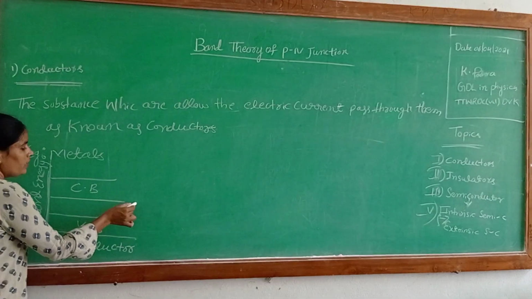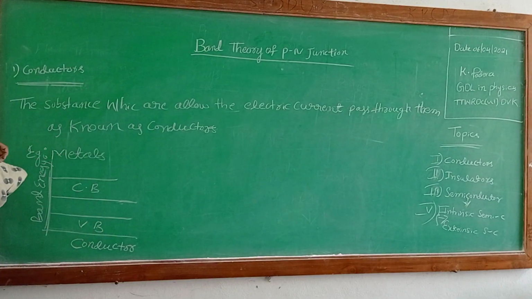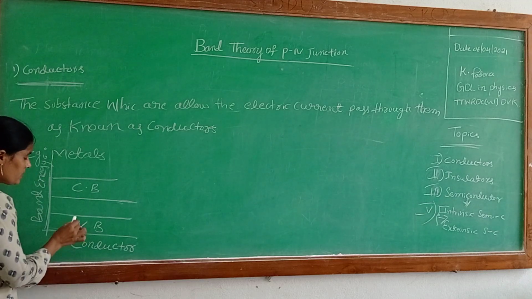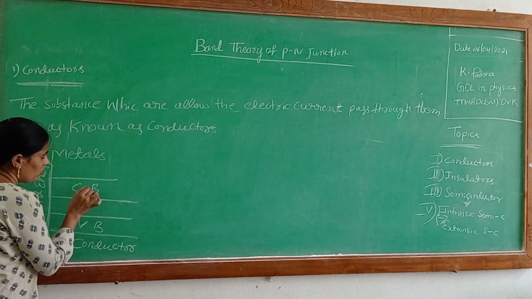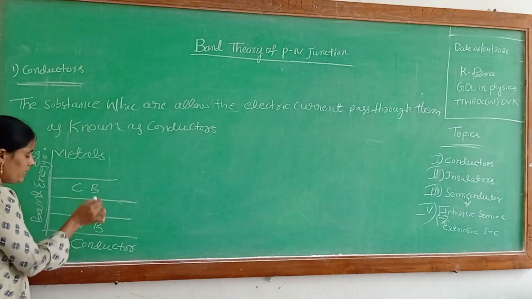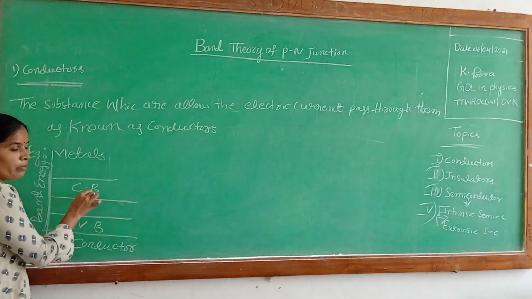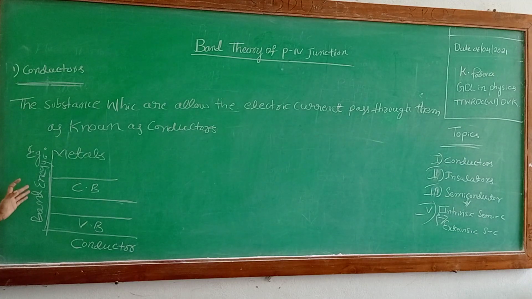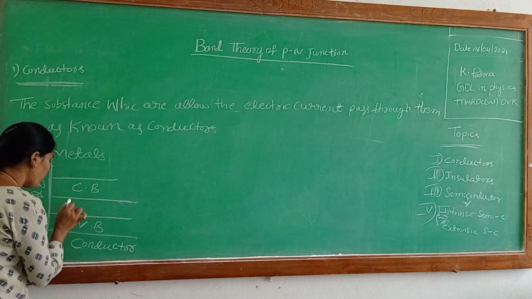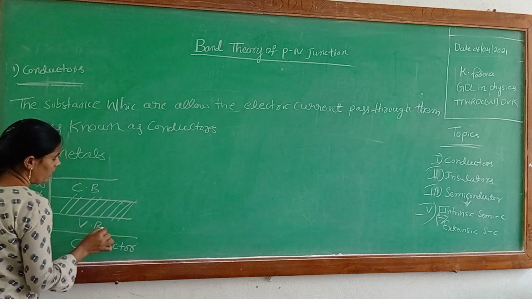When we apply an external electric field to these conductors, the electrons move from the valency band to the conduction band easily, because they are free and there is no forbidden gap.